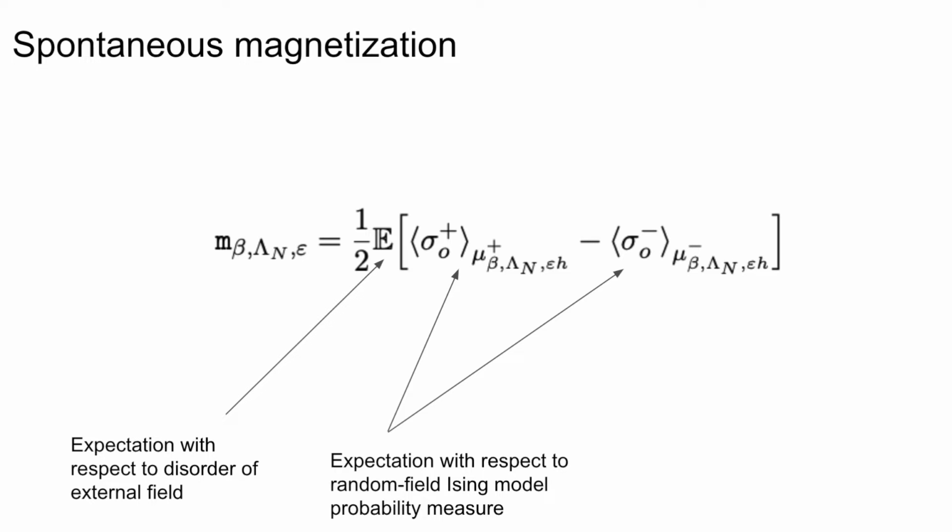And we need to look at how we will want to study the spontaneous magnetization. We have to make use of the following quantity.